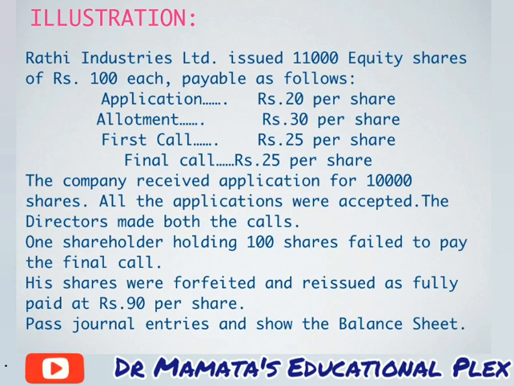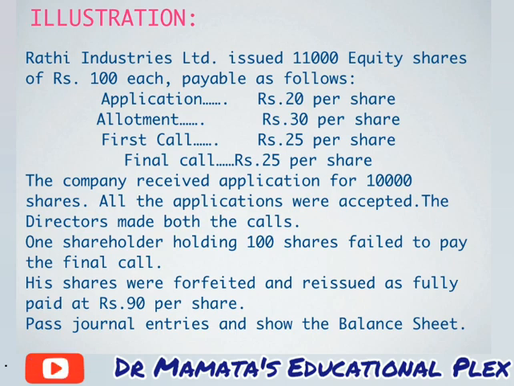I will read the problem first. Rathi Industries Limited issued 11,000 equity shares of rupees 100 each, payable as follows. On application, rupees 20 per share. On allotment, rupees 30 per share. On first call, rupees 25 per share, and on final call, rupees 25 per share.